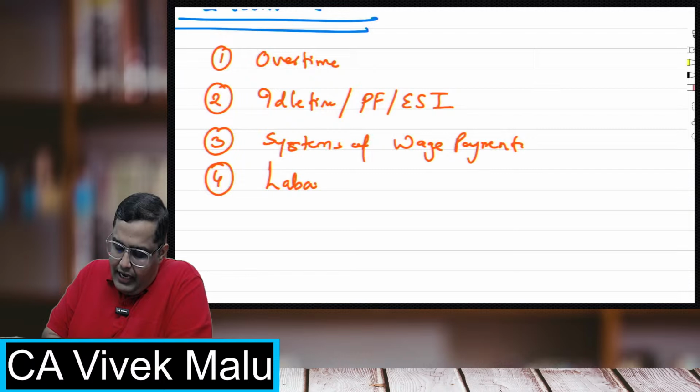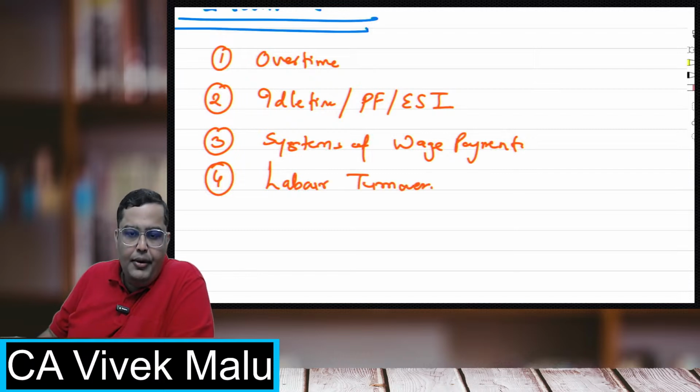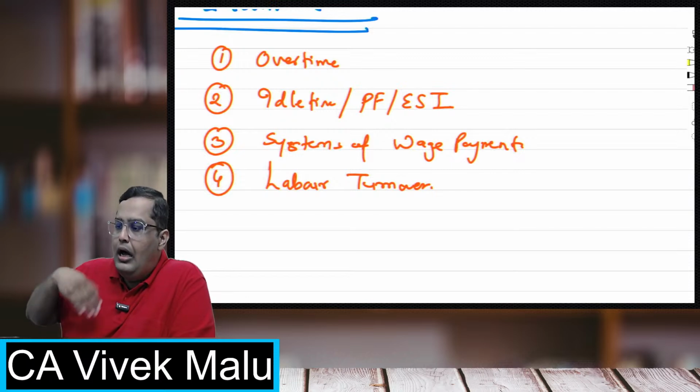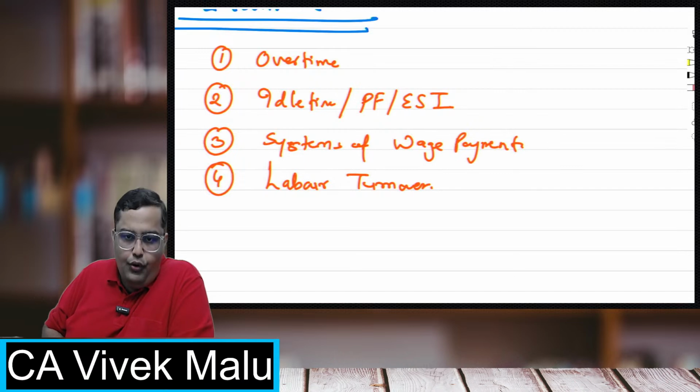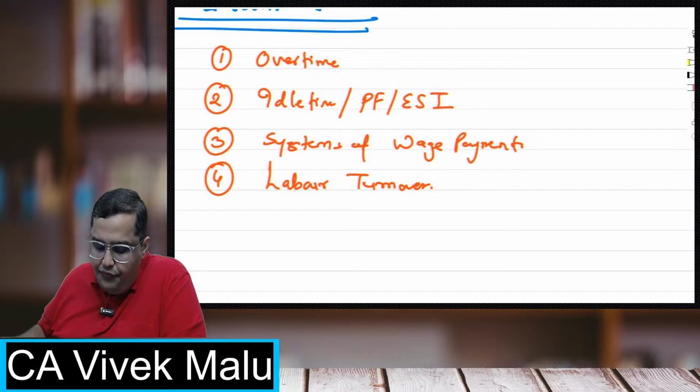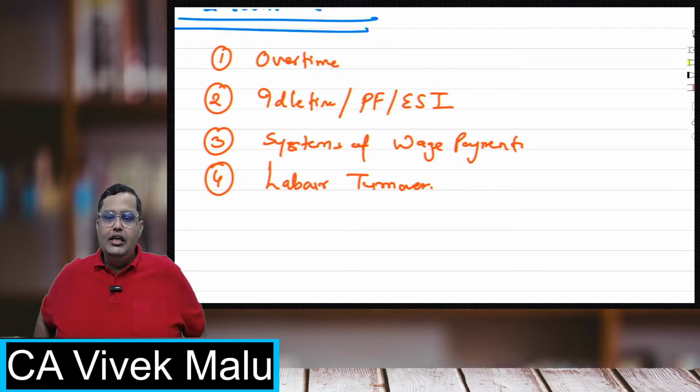You have the labor turnover also in this chapter. Labor turnover is basically how fast your labors are moving. How fast new workers are coming, how fast the old workers are going, like that. So these are the four important things which we are going to study in this chapter.